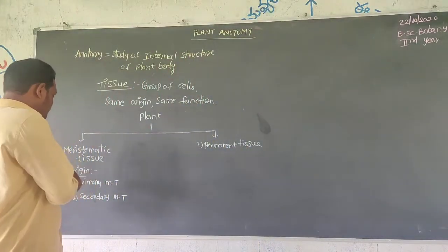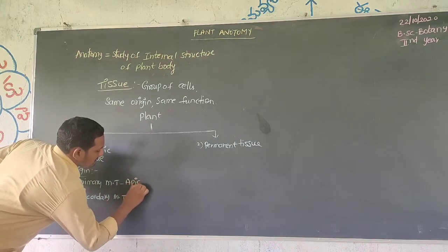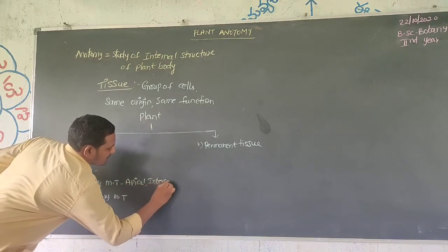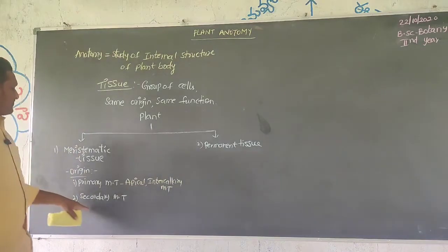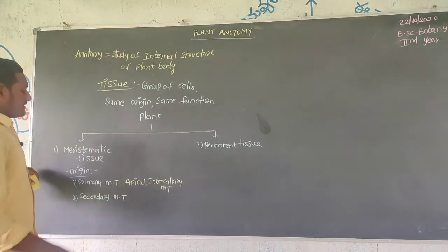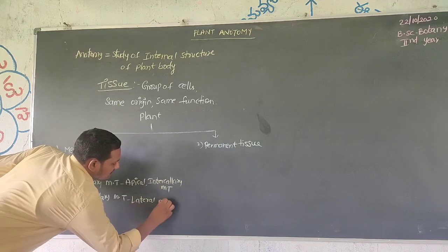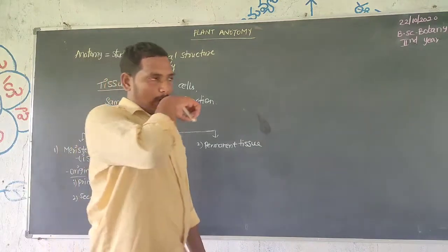Primary meristematic tissue is formed first, and later secondary meristematic tissue is formed. Primary meristematic tissue includes apical meristem and intercalary meristem. Secondary meristematic tissue is lateral meristematic tissue.